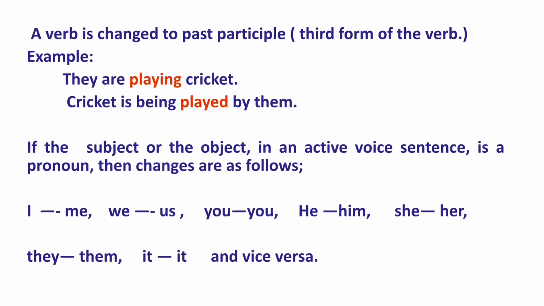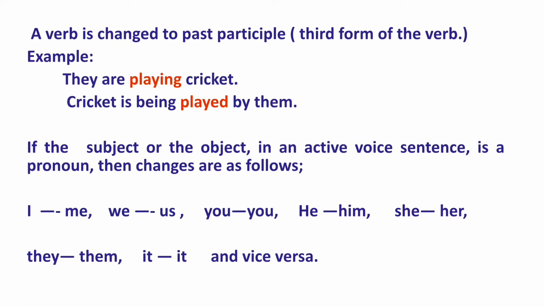Next rule is a verb is changed to past participle, that is third form of the verb. As they are playing cricket. Cricket is being played by them. So in the active voice, the verb is playing. It is first form of the verb with ing. And in the passive voice, we used played, means third form of the verb. So point to remember is, in all the passive voice forms, we use third form of the verb.